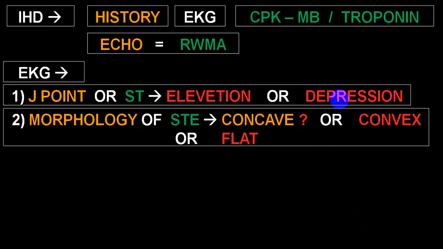Depending upon the morphology of the ST segment elevation, which we will discuss at this stage: if you get a concave elevation, it is usually benign, and we call it a STEMI mimic, while it will very frequently be a convex or flat elevation in STEMI. That is usually in favor of acute MI.